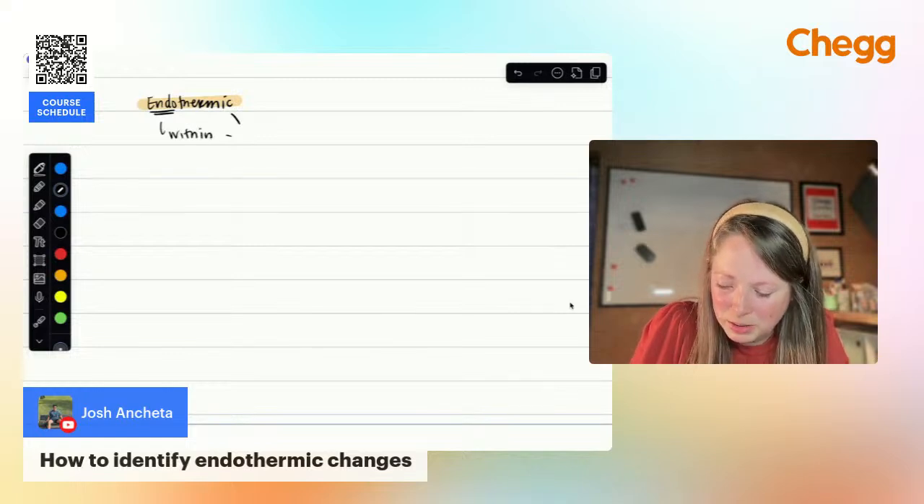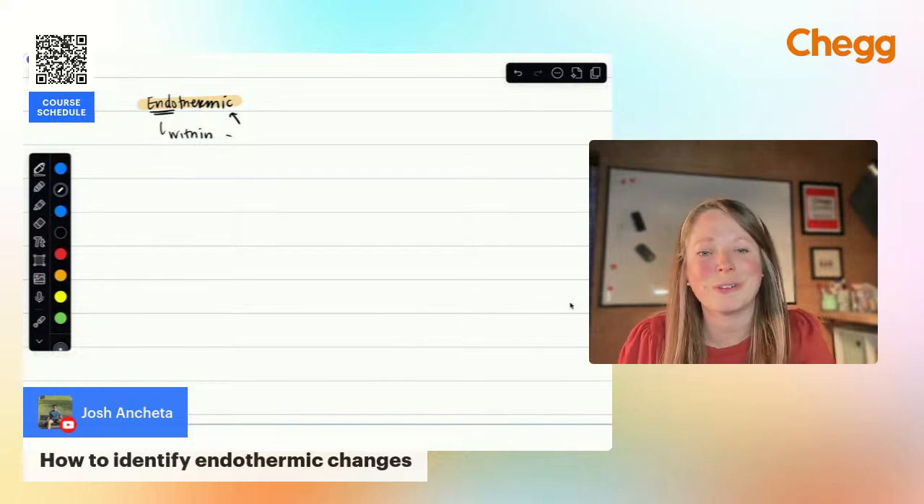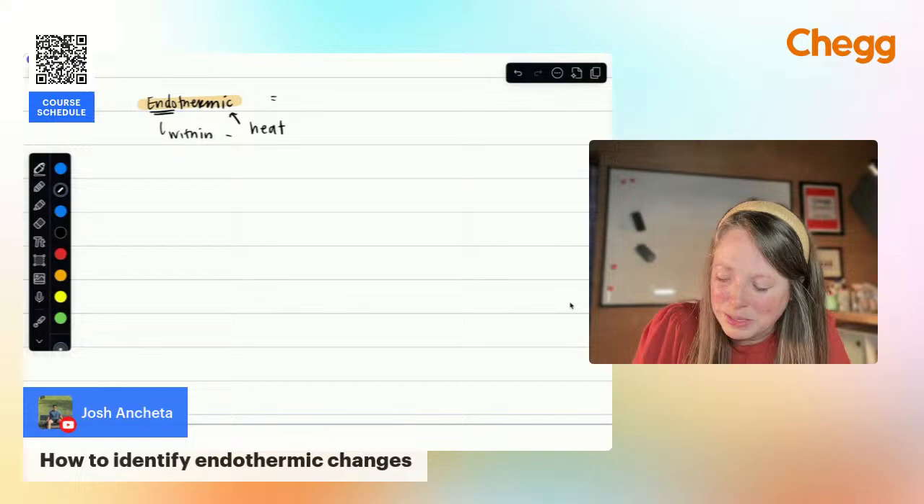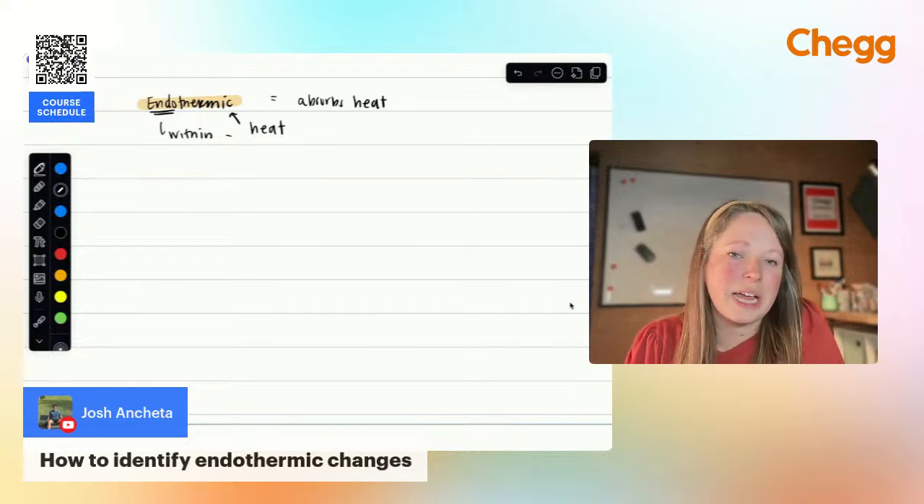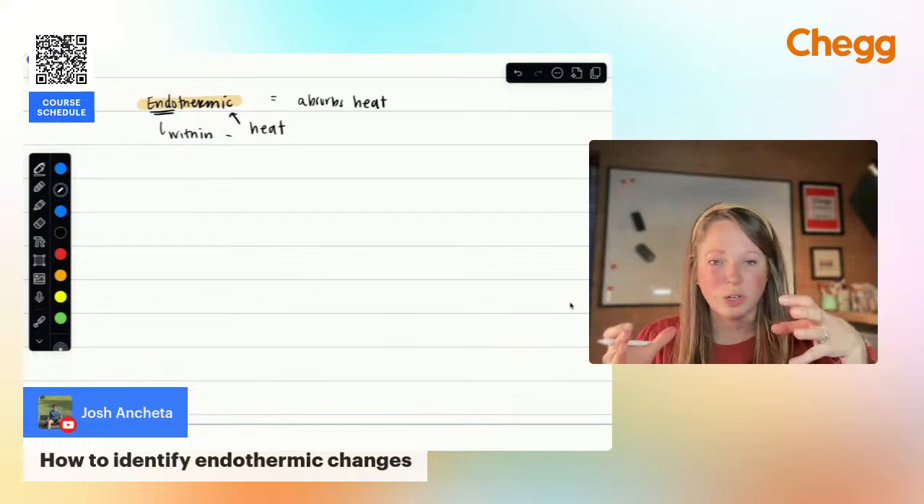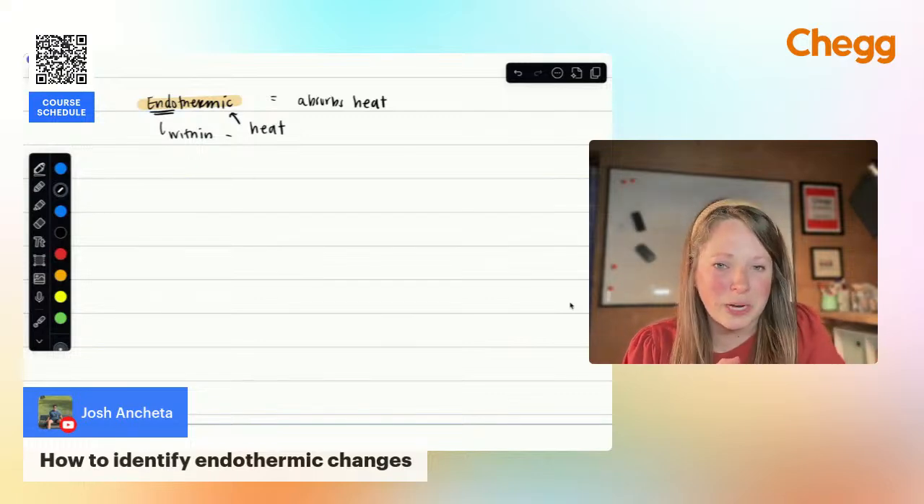Okay, thermic, you probably know thermo, right? Thermochemistry, we're looking at heat. So basically, an endothermic system is something that absorbs heat. If you're looking to identify an endothermic reaction, it's actually going to feel colder after the reaction, which is confusing.